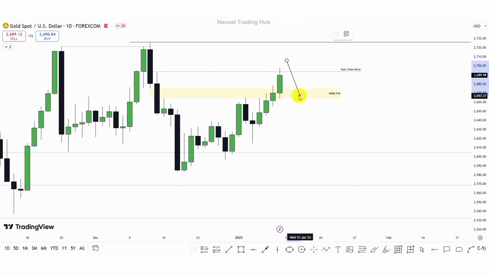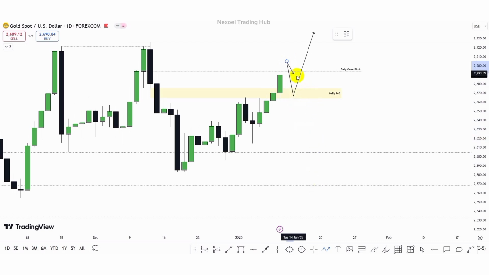Price may return to this daily fair value gap, which is now an inversion fair value gap. And then we could see gold gives us this movement to the upside, respect this order block, and continues bullish to the upside. Or we could just see gold is going to drop to the downside, and then if you're planning to take a sell move, then wait to see the reaction of gold within this inversion fair value gap. Then that would help us determine if gold is going to further fall to the downside.